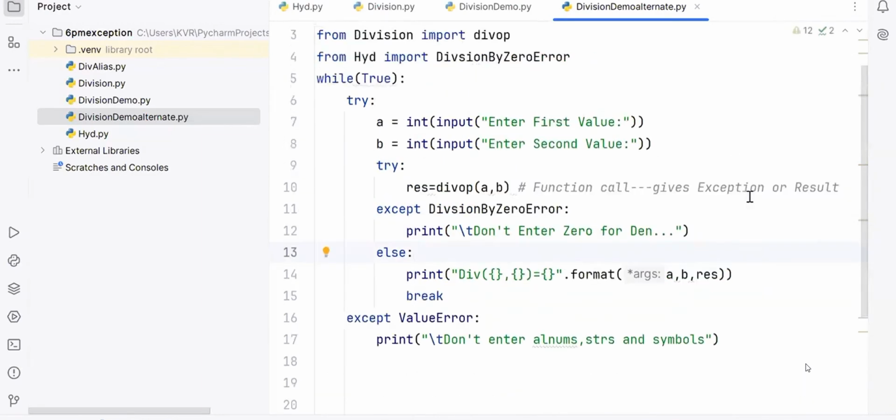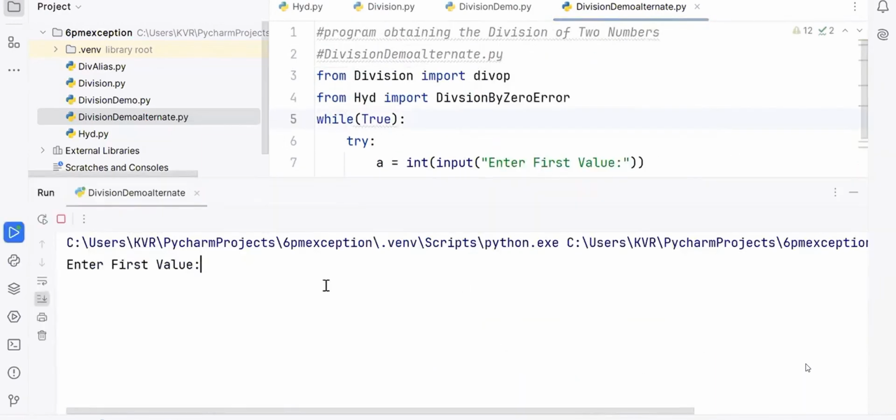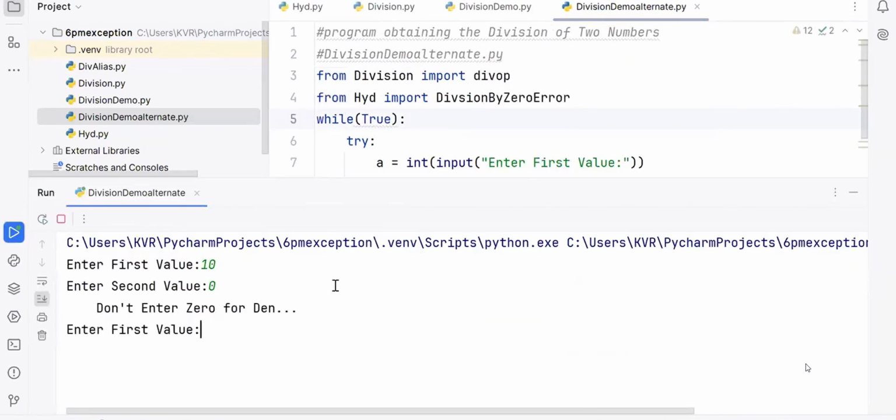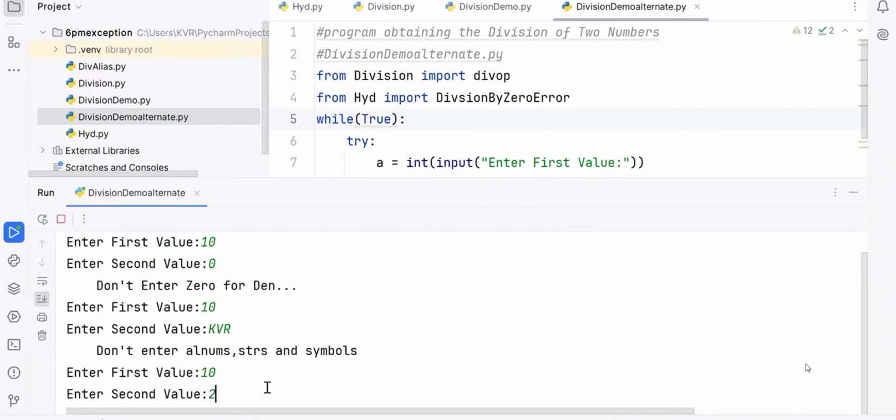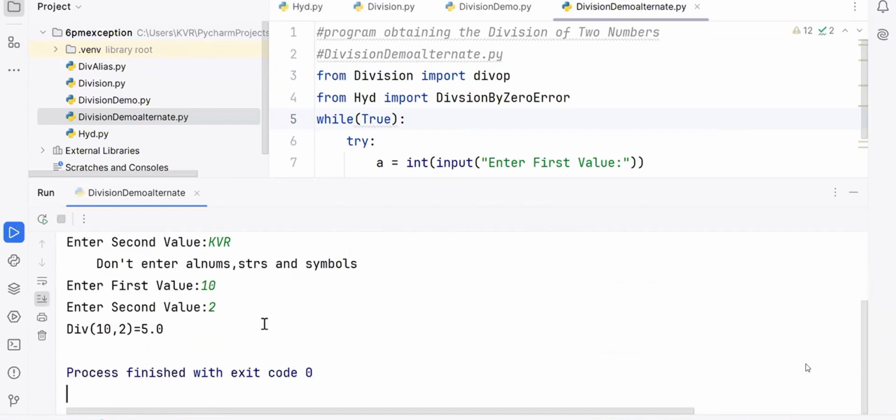Got it? Strictly, a very good program. Try to run: 10 and what next? 0. What is happening? Don't enter 0 for the denominator. Say 10 and then say what you know. What is happening? Don't enter alphanumerics. Enter the data. 10 and the next is 2. Got division, it stops. This is the code.